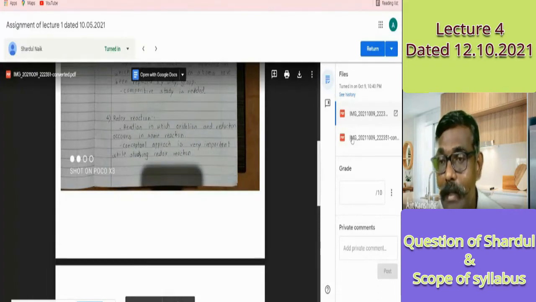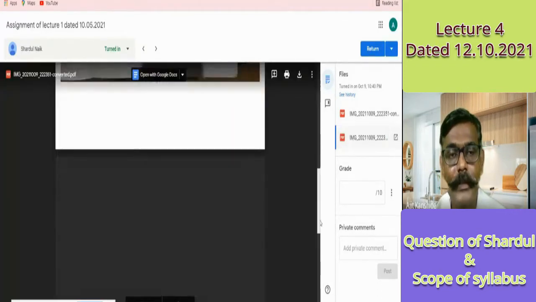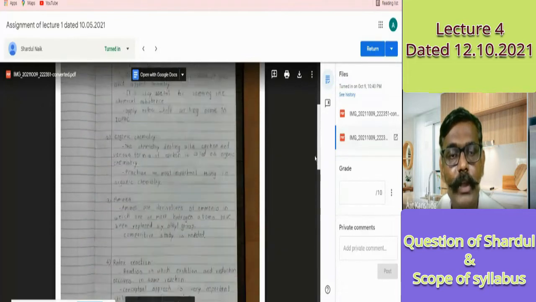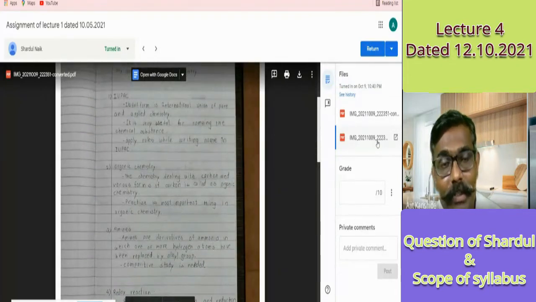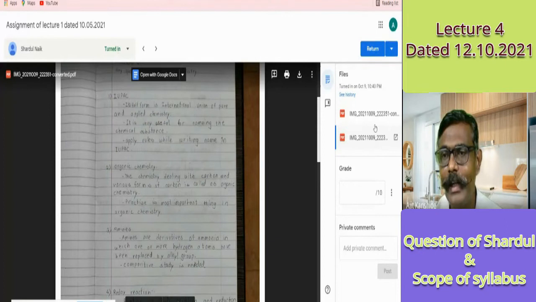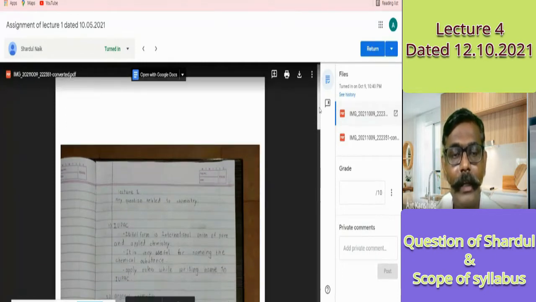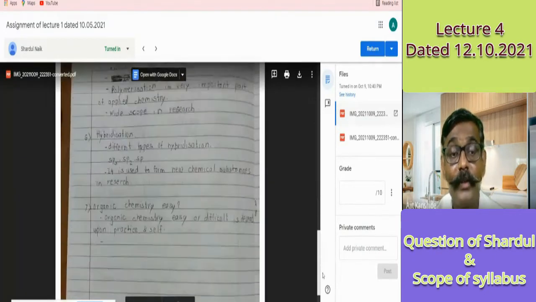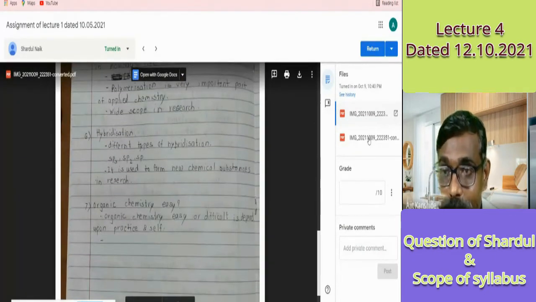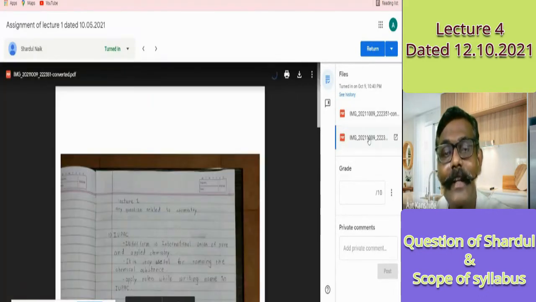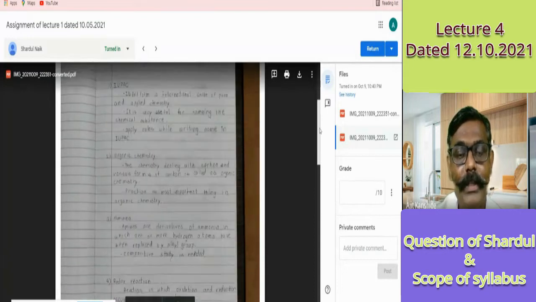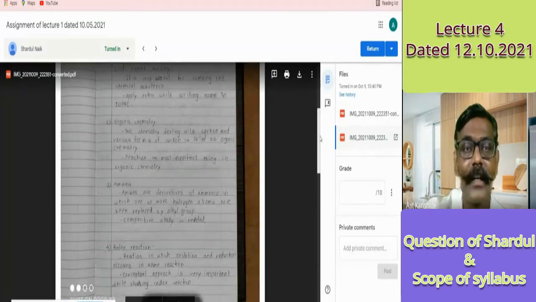And by the way, he has submitted further also. See, lecture 1. Here lecture 1 as 1 image is there, means he has submitted. And by the way, one more is there that he has submitted, where 2 pages are there, lecture 1 and additional. Means whatever the first submission may be, it is somewhat not of interest, because whatever this submission is, that is repeated, it is there in the second submission.